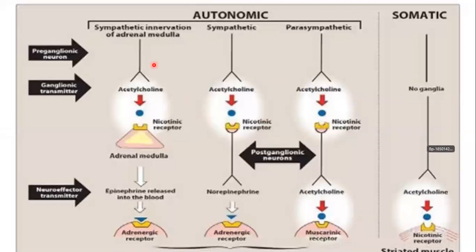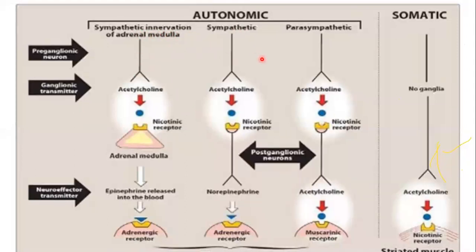This is the picture. You have to understand this picture, then you will be able to know the location of the cholinergic receptors. For example, this is the spinal cord from which the different innervations of the sympathetic and the parasympathetic nerves are coming out from the spinal cord and the brain.